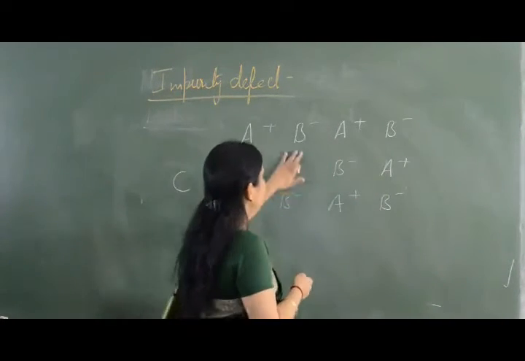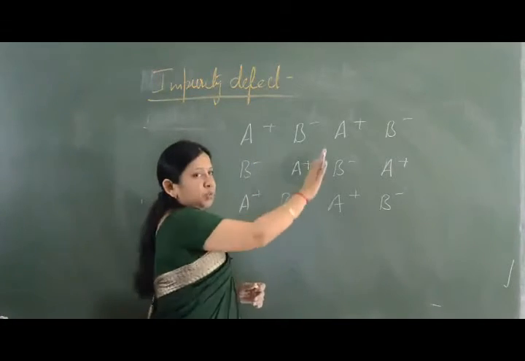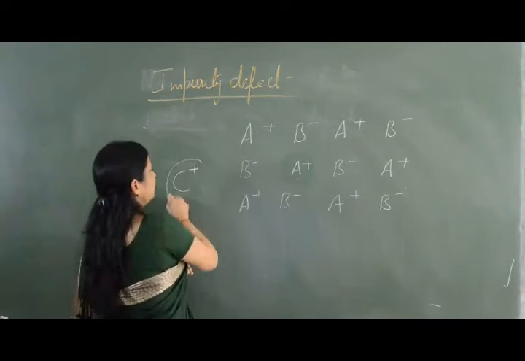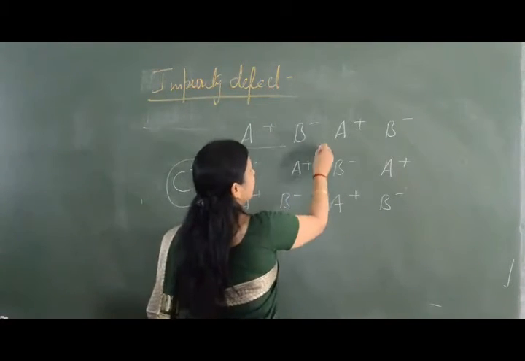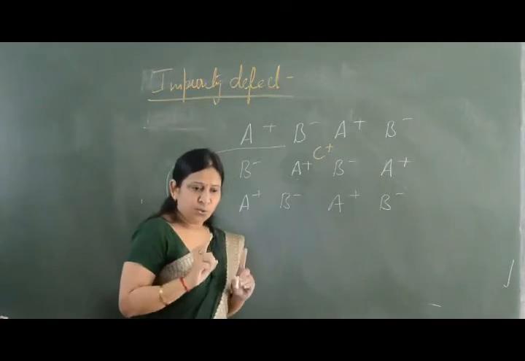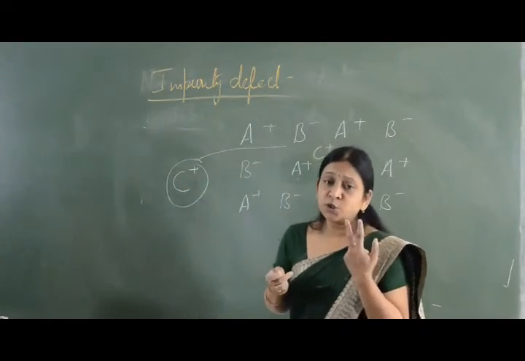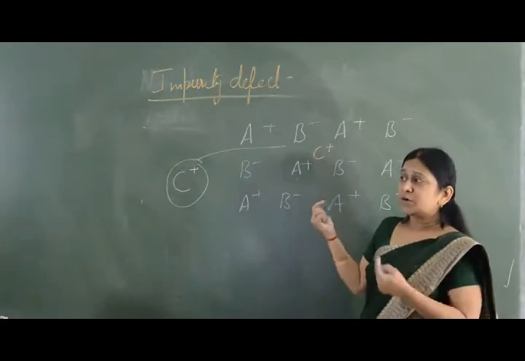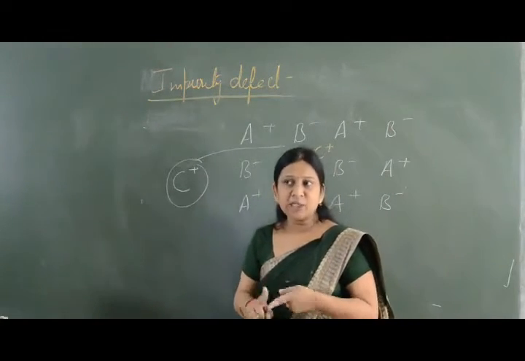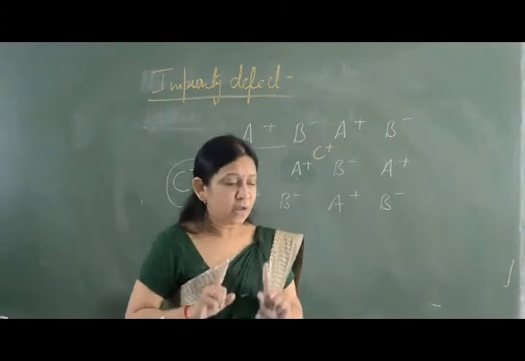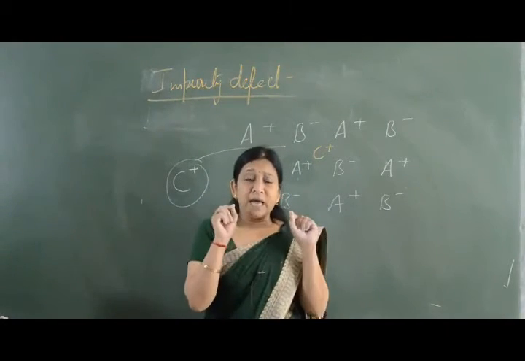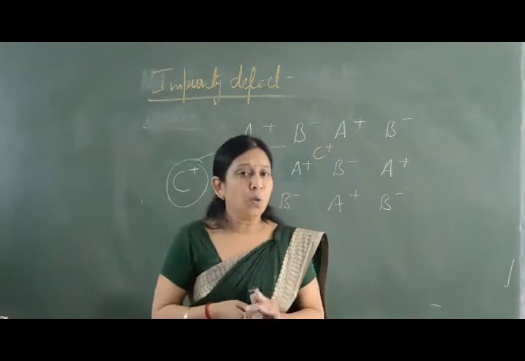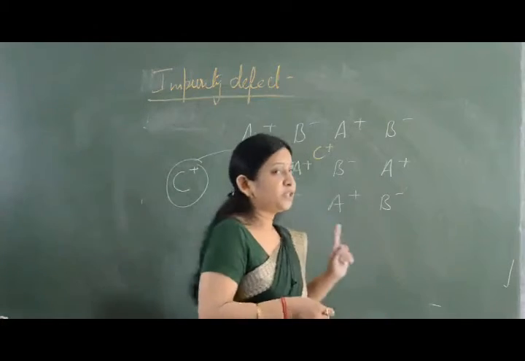The second condition is, everything is perfect in the crystal, but this impurity, which is a cation, comes and enters into an interstitial site. So these are the two places where the impurity can enter into this crystal. It can be present at the lattice site or at the interstitial site. So based on where the atom of impurity comes in the crystal, we have two types of solids. One is substitutional solid, the other is interstitial solid.